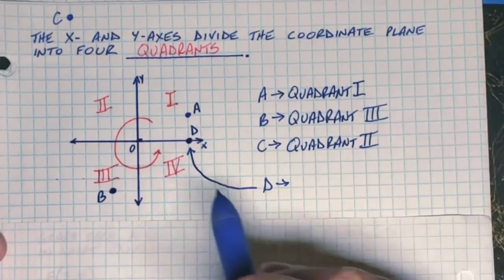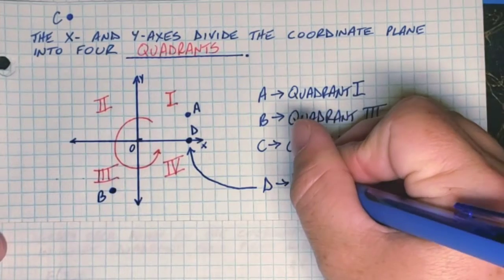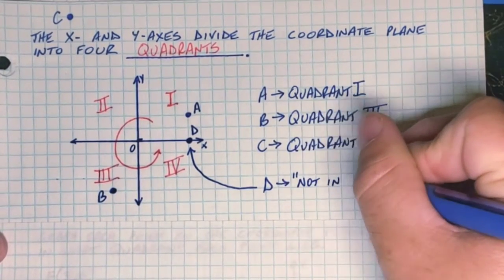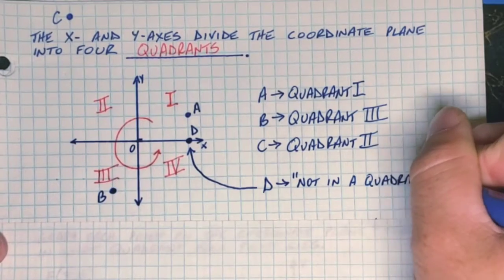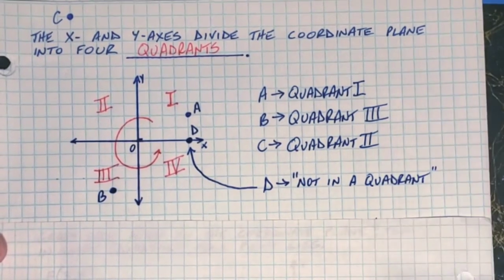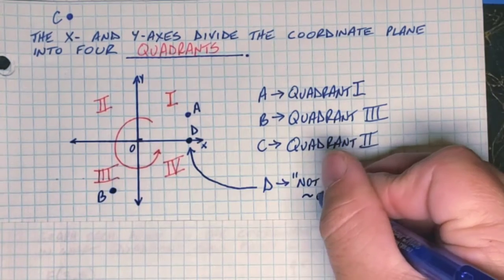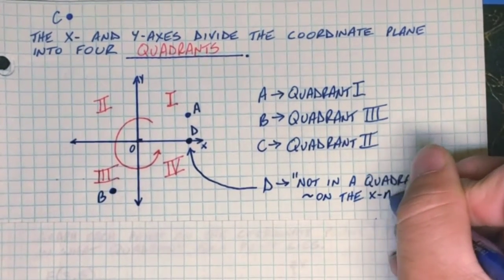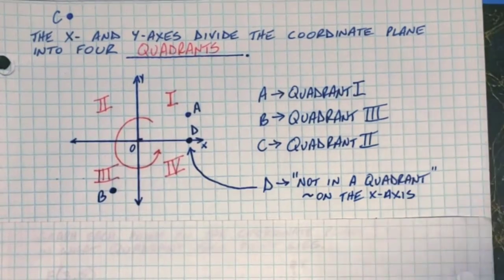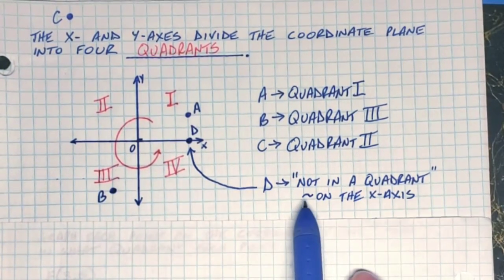So if I asked you what quadrant is point D, you would say that it is not in a quadrant. If you wanted to be even more specific, you could add that it is on the x-axis. But if it's on the x-axis or on the y-axis, it's technically not in a quadrant.